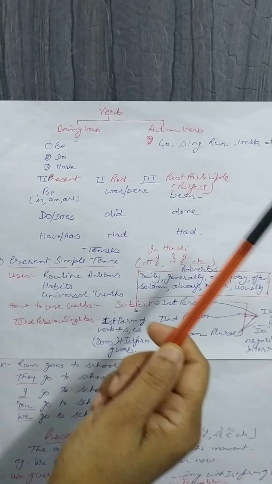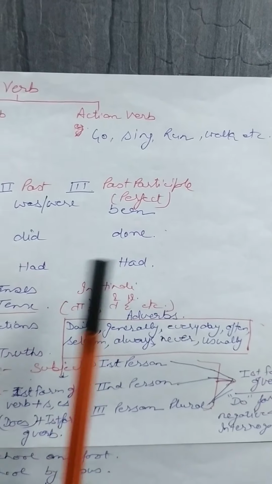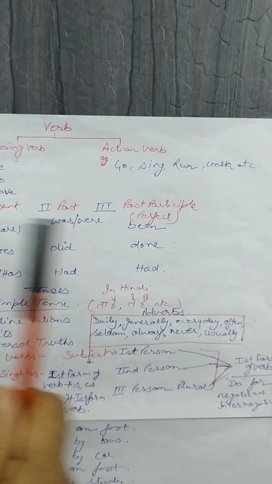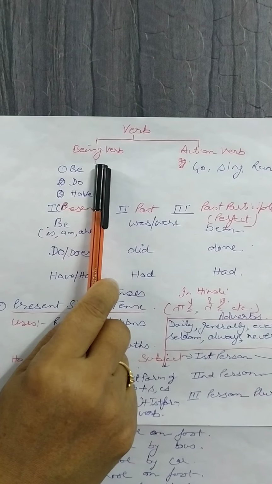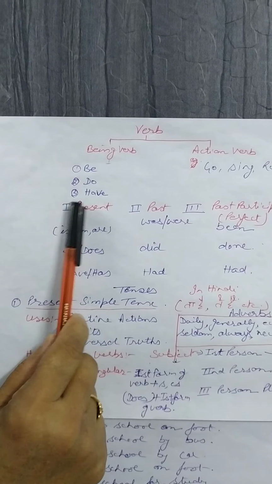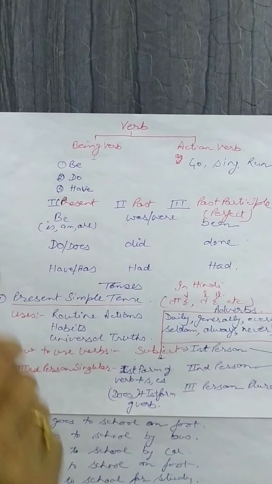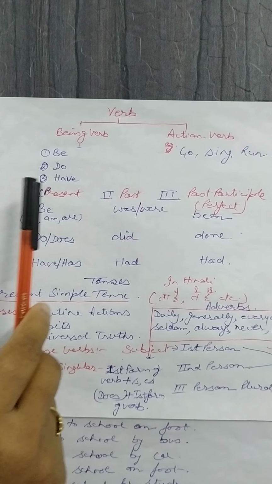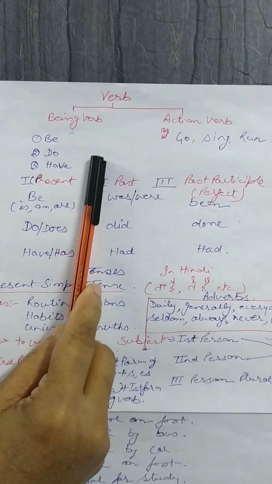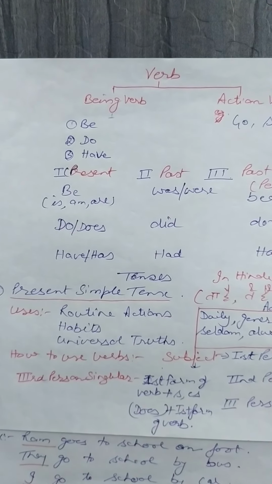Action verb means, for example, you say go, sing, run, walk, etc. यानी कि जो काम करने वाले होते हैं, खाना, पीना, रोना, all these are action verbs. But we have another kind of verbs which can be used as helping verbs, plus these verbs can be used in place of main verbs also. There are three helping verbs, or being verbs: be, do and have.